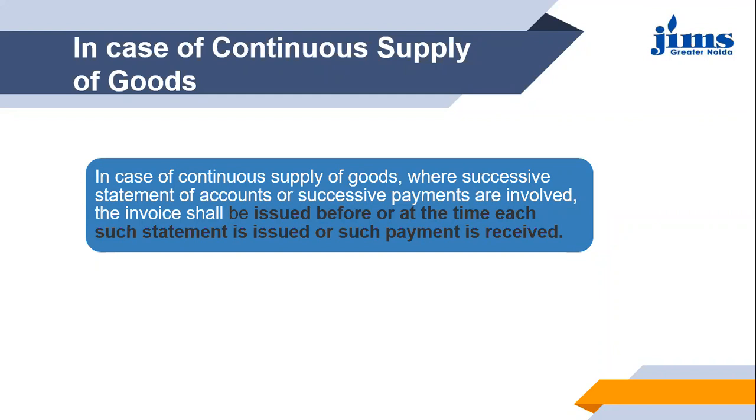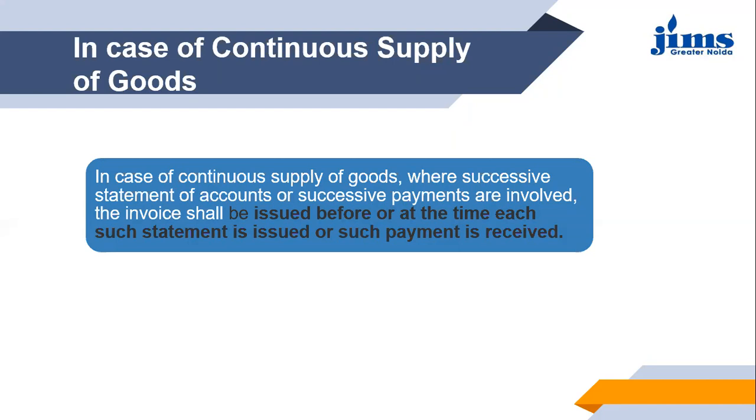With that requirement of goods, either on that date or before that date, you can issue the tax invoice. Or if there is no such requirement or statement generated from the account, then the other condition can be when the payment is received. So the date at which the payment is received by the supplier is the maximum time limit to issue the tax invoice.